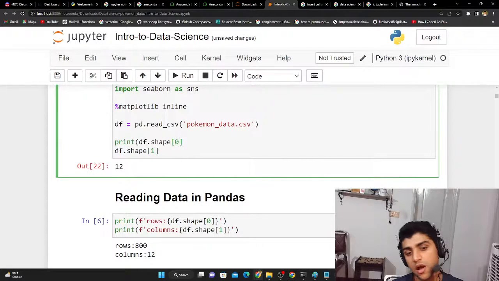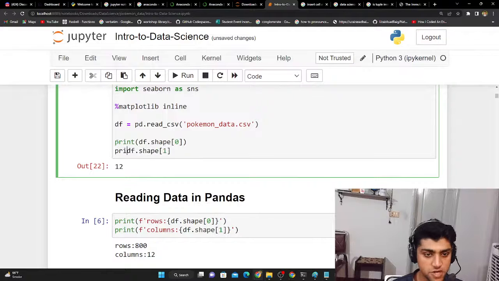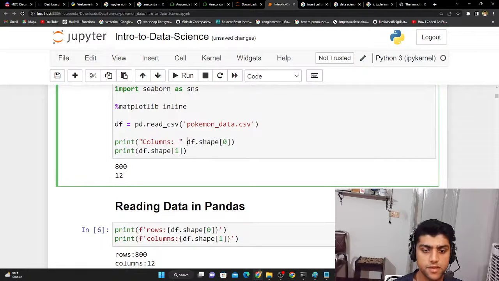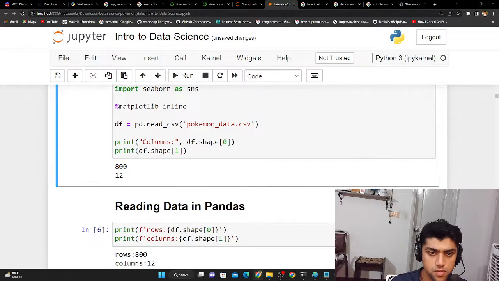It's because I have to use the print statement, since the Jupyter Notebook actually just shows the most recent one at the end. But if you use Python's print function and wrap it around these two, you would see that both will be appearing, 800 and 12. Now I don't know what this is, so you could use a string over here and say columns, and the same thing over here, it'll just have this rows thing.